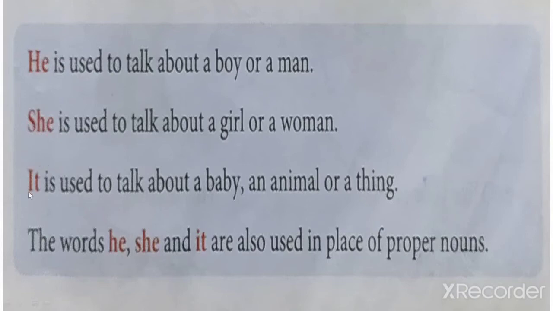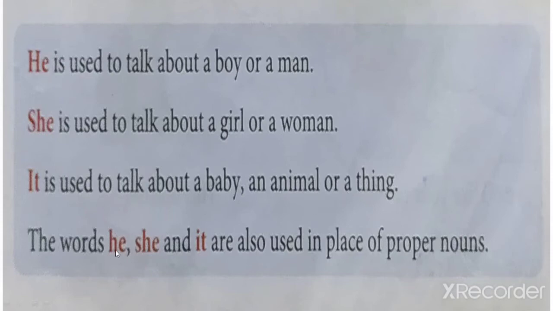Now see it. It is used to talk about a baby, an animal or a thing. Understood? Yes.